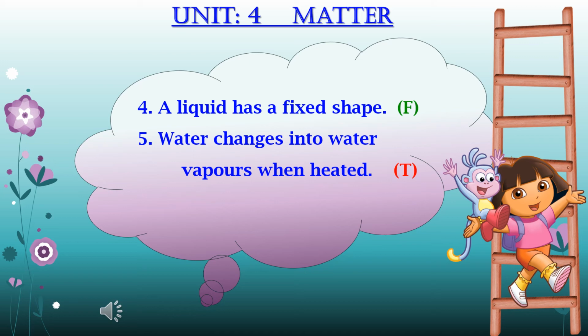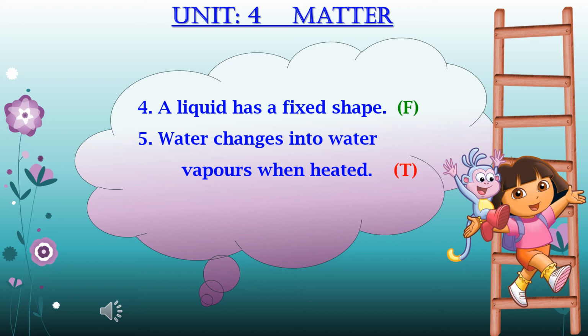Now I am going to read number 5, and that is, water changes into water vapors when heated. Yes, I told you, and I also explained an experiment for you, and I told you that you can do it with the help of your mother at home. Put some water in a pot and keep it on the stove, and after some time the water begins to boil.